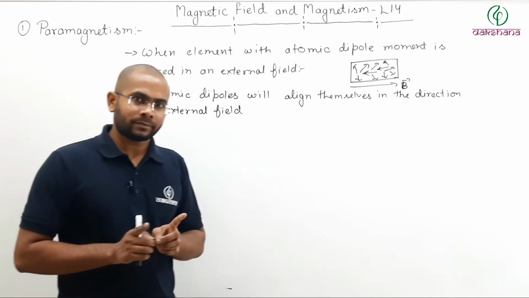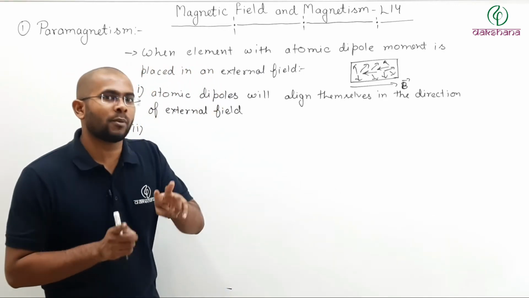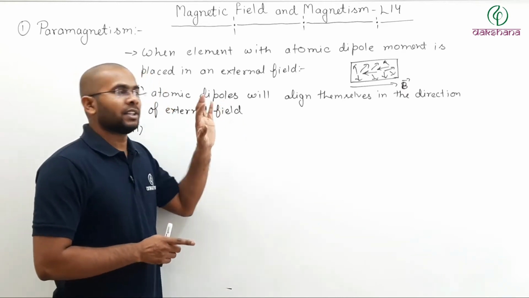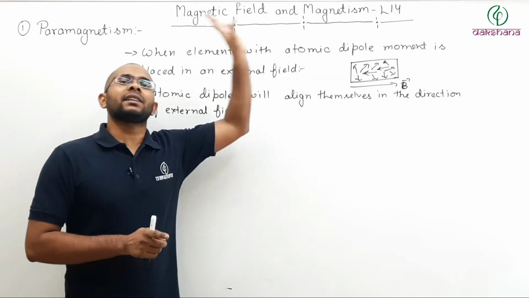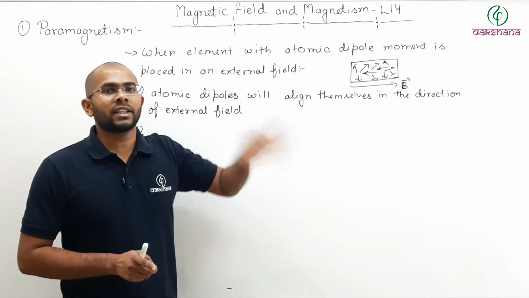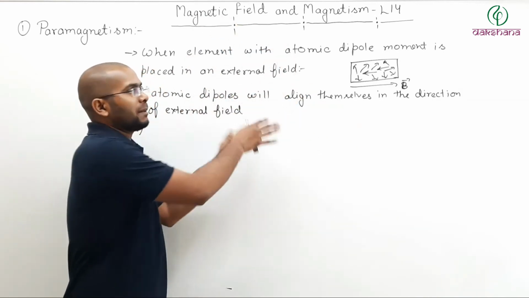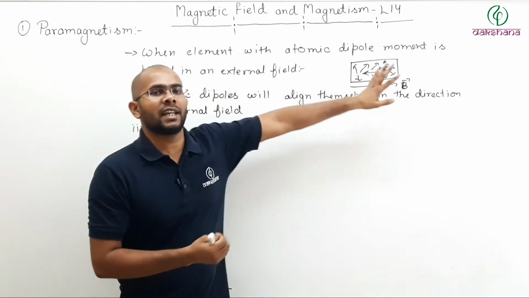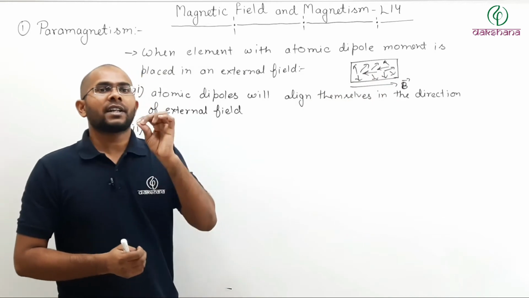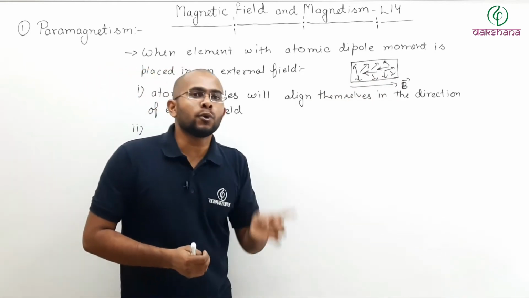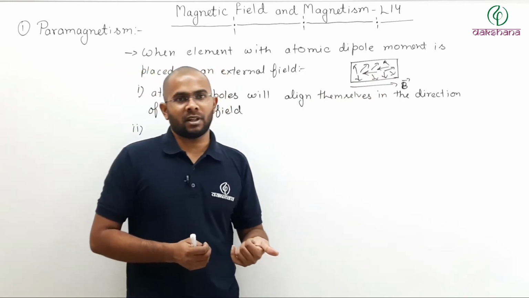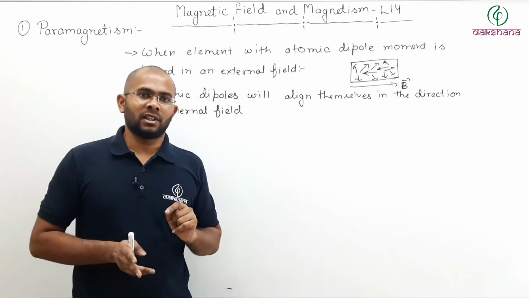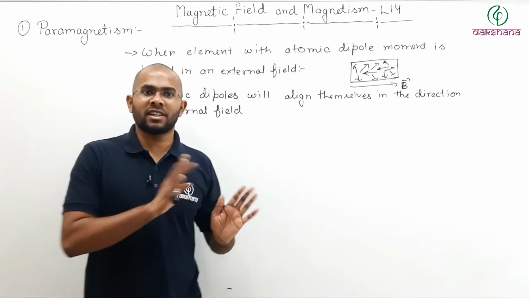Now remember that the induced dipole moment is different from this dipole moment. This dipole moment was already there. Whether or not there is an external field, the atomic dipole is already there. In the case of an external field, they will just align themselves. But a dipole moment is induced in the presence of the external magnetic field in order to oppose it, because they do not like change in their system.